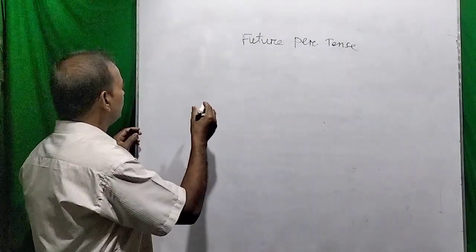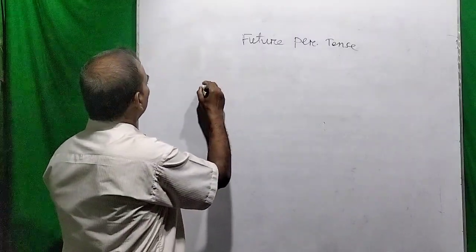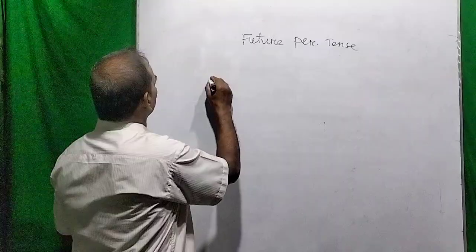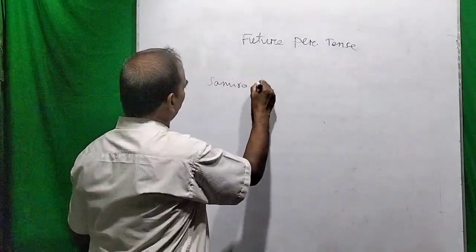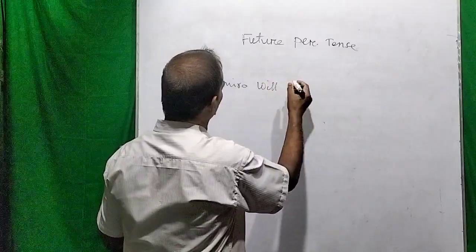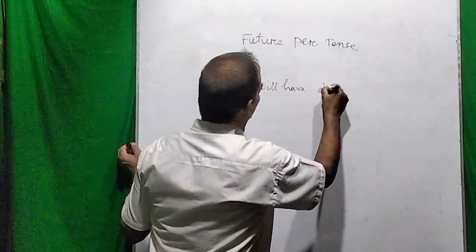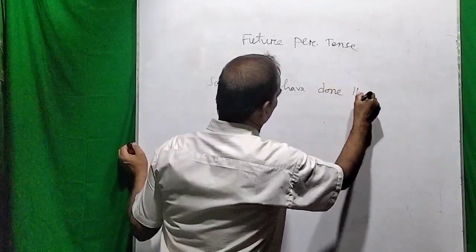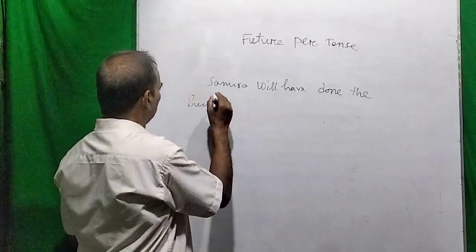So dear viewers, please take a look at Samira. Samira will have done the sum.